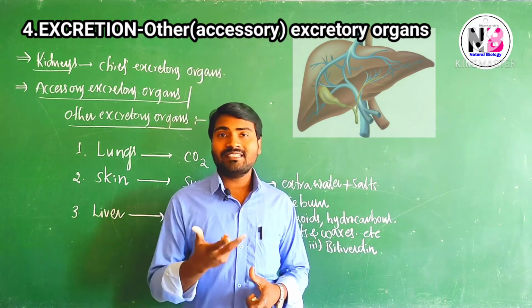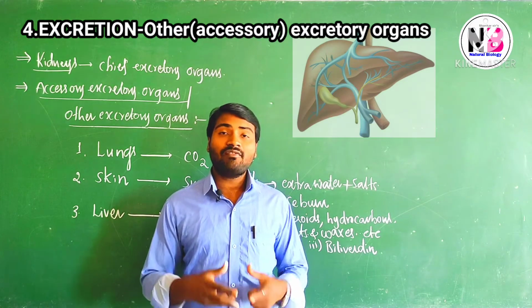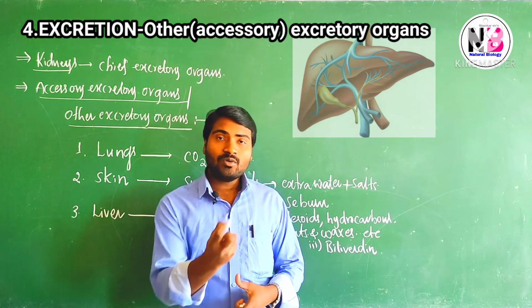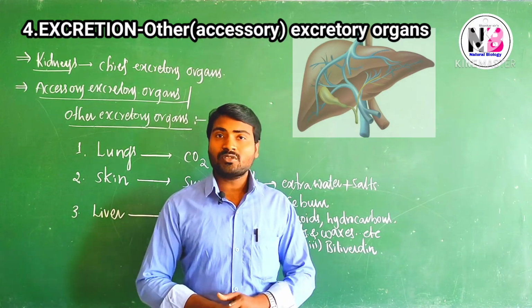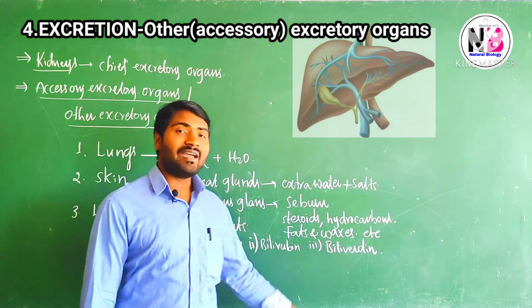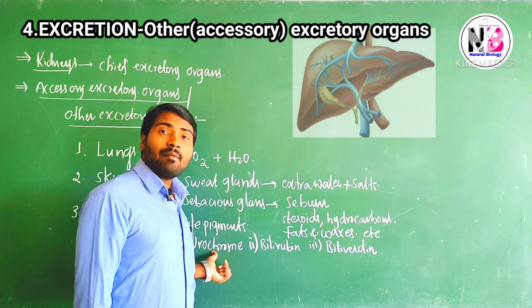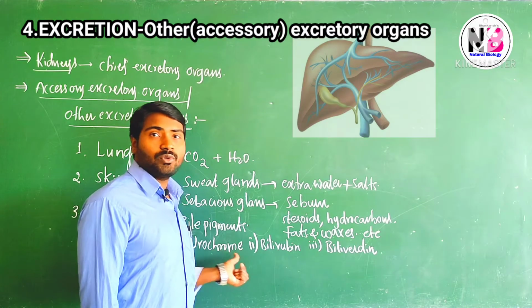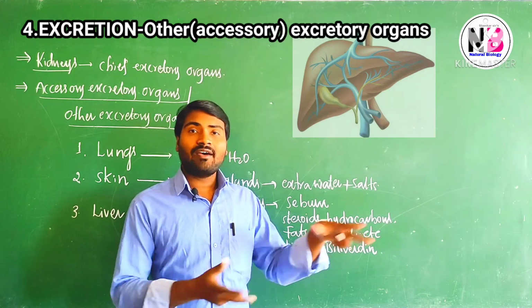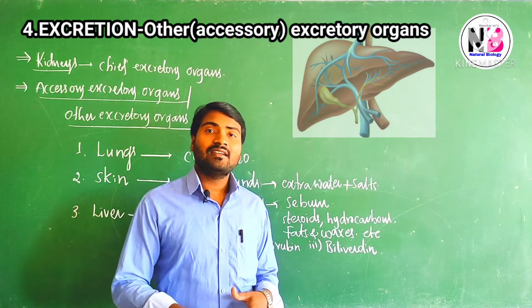After 120 days, what is the fate of RBCs? Where are they destroyed? After the death of RBCs, they go to the liver and spleen, especially the liver. Using the dead RBCs, the liver produces bile juice and bile pigments: urochrome, bilirubin and biliverdin. Urochrome is excreted through the urine. The amber, pale yellow color of urine is due to urochrome. Bilirubin and biliverdin are excreted through the feces. In that way, the liver is involved in excretion.